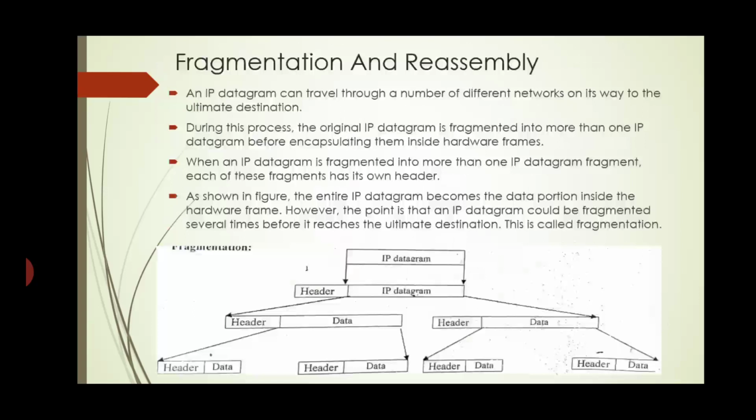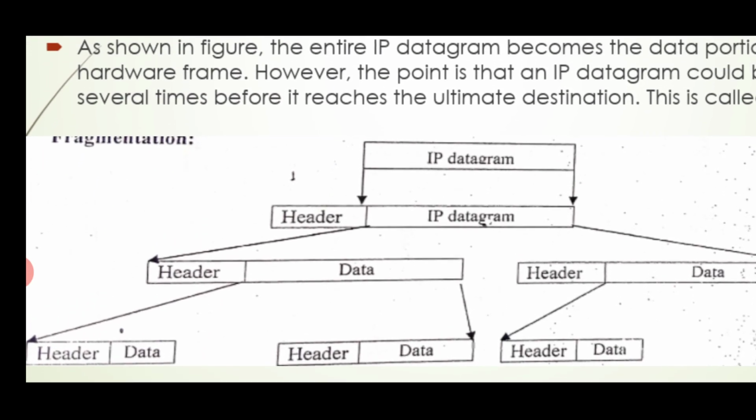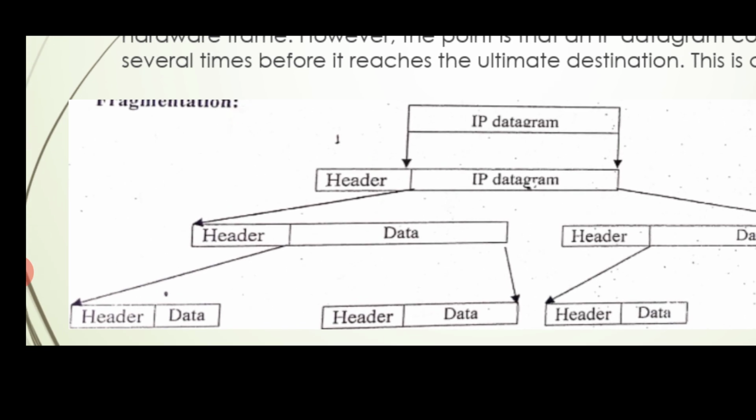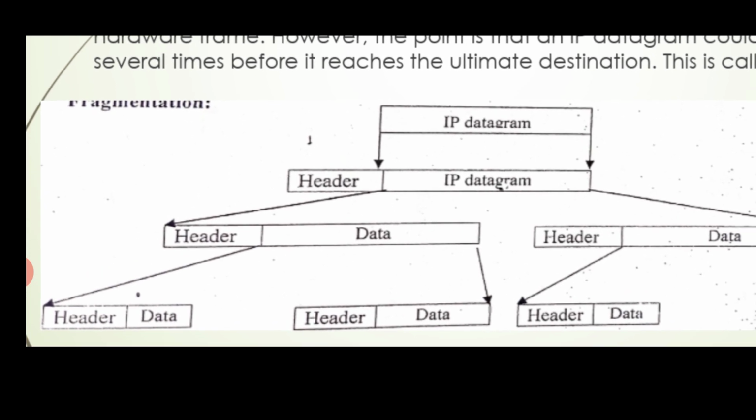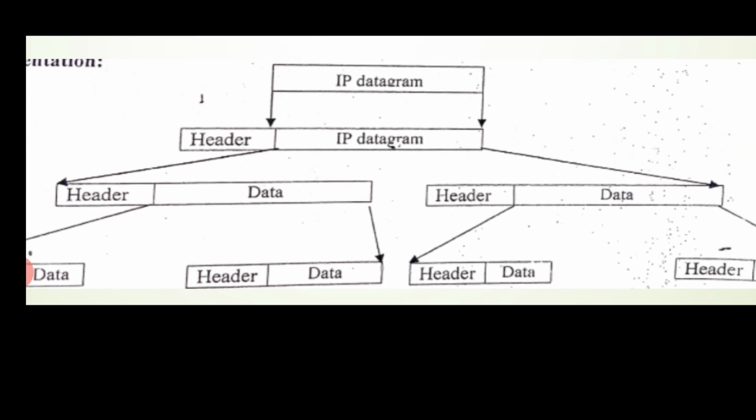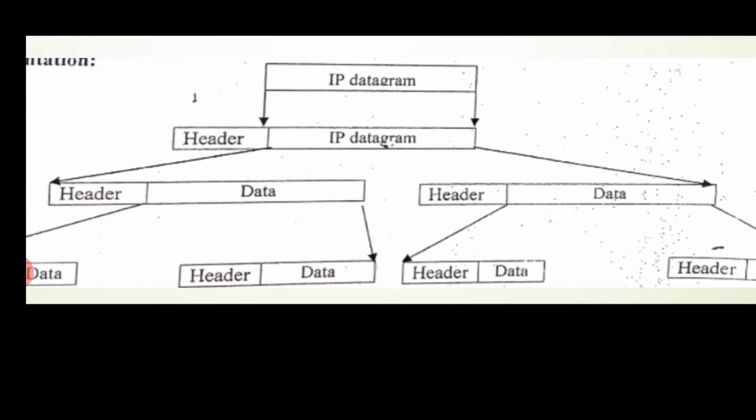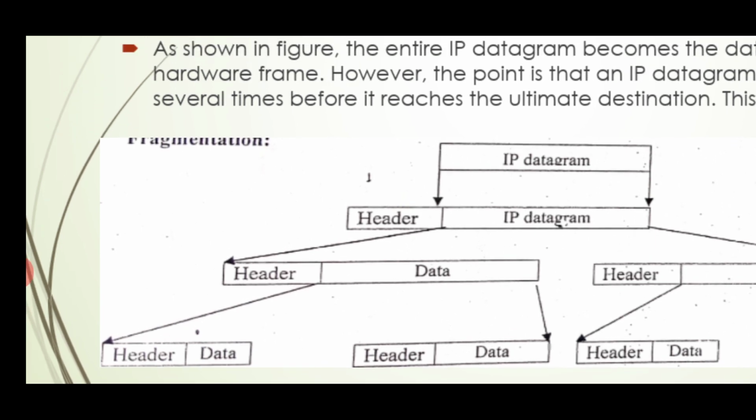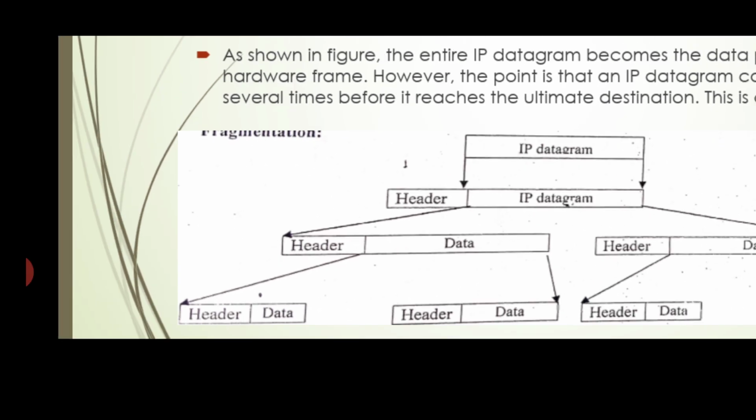As shown in the figure, the entire IP datagram becomes the data portion inside the hardware frame only. However, the point is that an IP datagram could be fragmented several times before it reaches the ultimate destination. This is called fragmentation. As shown in the diagram, this single IP datagram is divided into a number of packets or frames. Each packet has its own header, and it is divided into small packets with the related headers only.